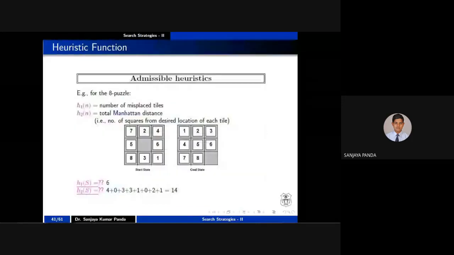Next, come to the admissible heuristic. This admissible is a property. Okay, so I will tell you what is the meaning of admissible heuristic.